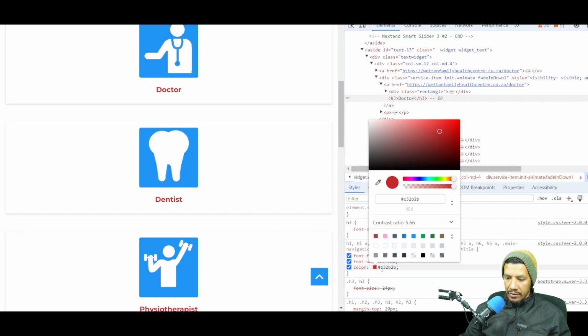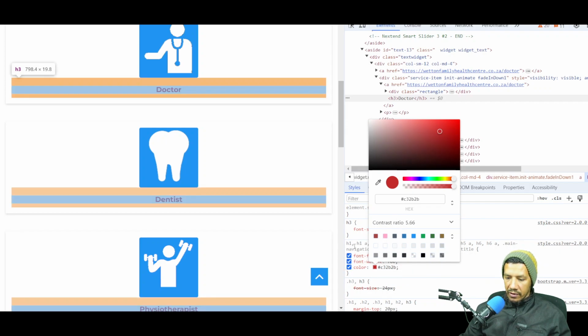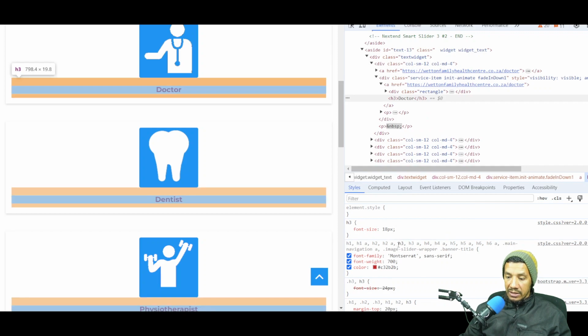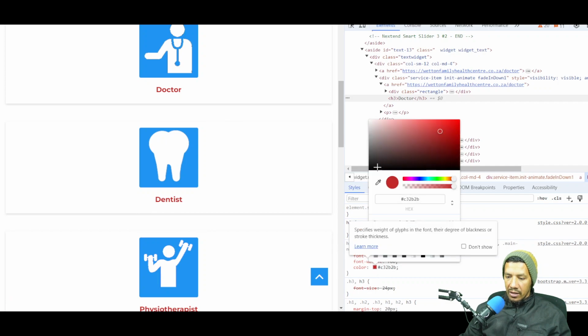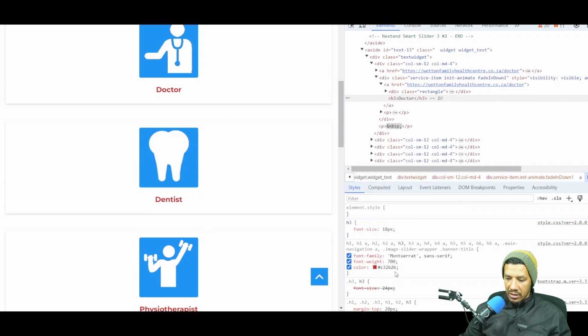As you can see, this H3 tag is being used for all these elements over here. So if I change it for the H3 tag, it gets applied to all the elements that are H3 tags. So this is what CSS does.